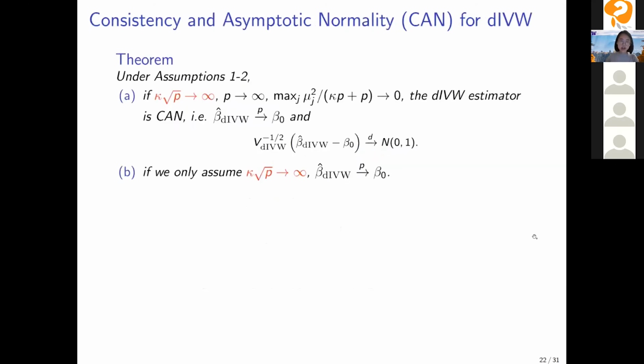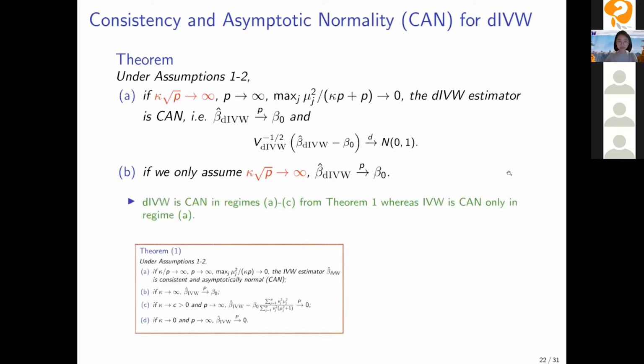We can also study the asymptotics of the debiased IVW estimator. The first regime says that if this average IV strength kappa times root P goes to infinity, then the debiased IVW estimator is consistent and asymptotically normal. And if only this condition holds without the Lindeberg condition, then it's still consistent. So compared with the IVW estimator, the debiased IVW estimator is consistent and asymptotically normal in regimes A, B, and C from theorem 1, whereas the IVW estimator is consistent and asymptotically normal only in regime A.